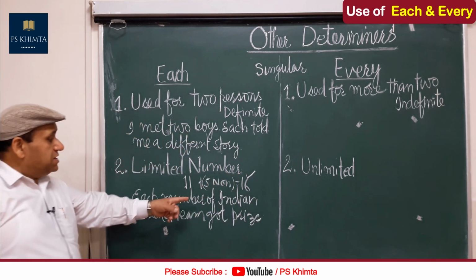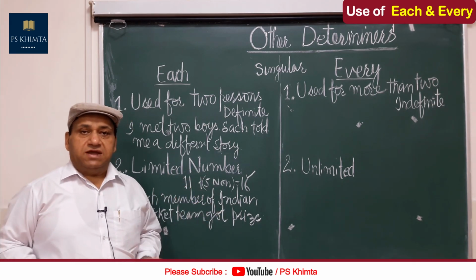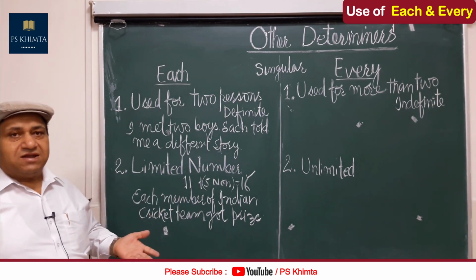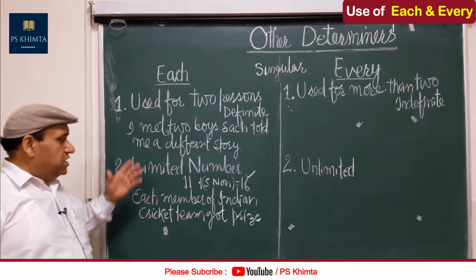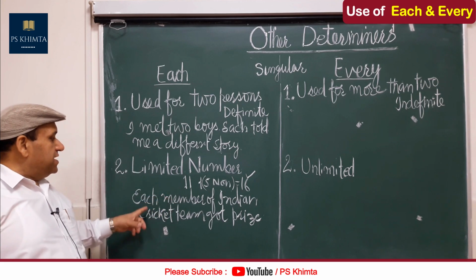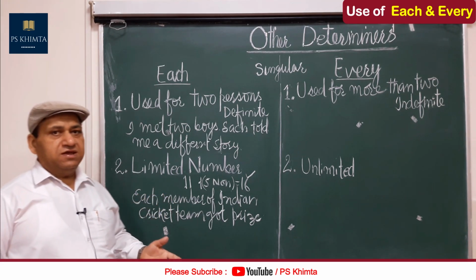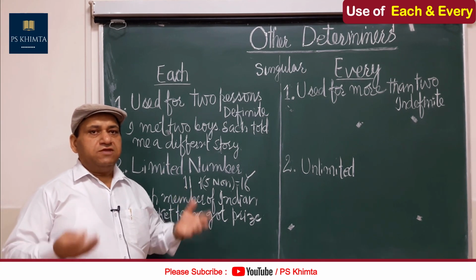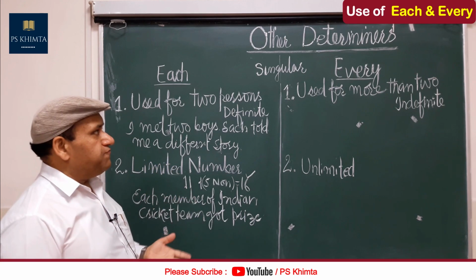Okay? It means the Indian cricket team has a limited number, that is 16, which I am telling. That is very clear: 11 in playing plus 5 in non-playing. So the number is limited. We said each member of the Indian cricket team got a prize. Maybe the prize in the form of money, or maybe in the form of some gift.